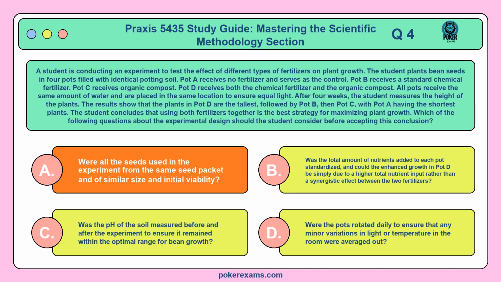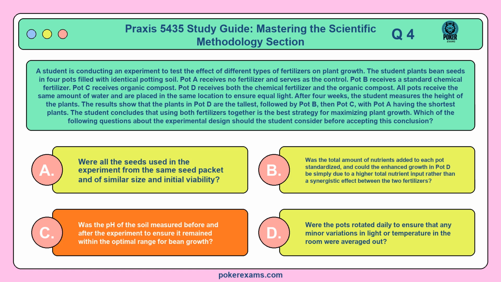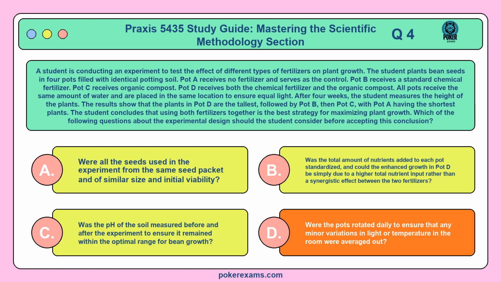Option A. Were all the seeds used in the experiment from the same seed packet and of similar size and initial viability? B. Was the total amount of nutrients added to each pot standardized? And could the enhanced growth in Pot D be simply due to a higher total nutrient input, rather than a synergistic effect between the two fertilizers? C. Was the pH of the soil measured before and after the experiment to ensure it remained within the optimal range for bean growth? Or D. Were the pots rotated daily to ensure that any minor variations in light or temperature in the room were averaged out?